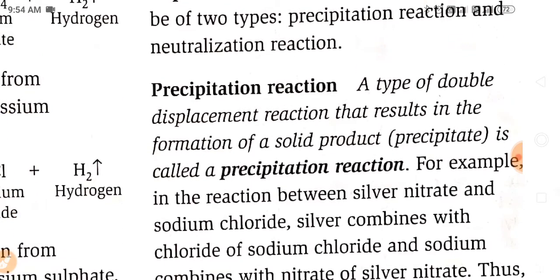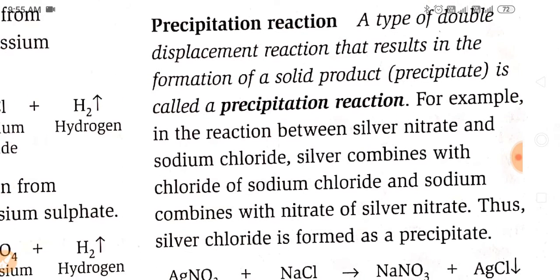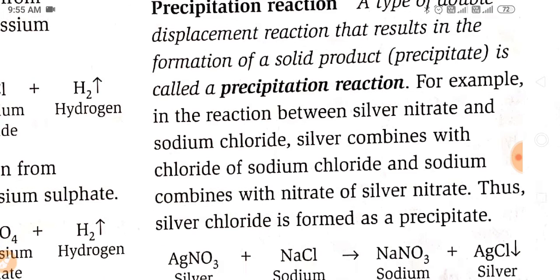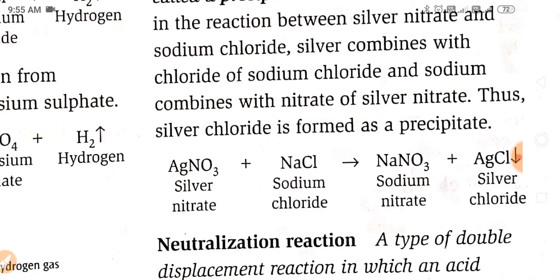A type of double displacement reaction that results in the formation of a solid product or precipitate is called a precipitation reaction. For example, in the reaction between silver nitrate and sodium chloride, silver combines with chloride of sodium chloride and sodium combines with nitrate of silver nitrate. Thus, silver chloride is formed as a precipitate.